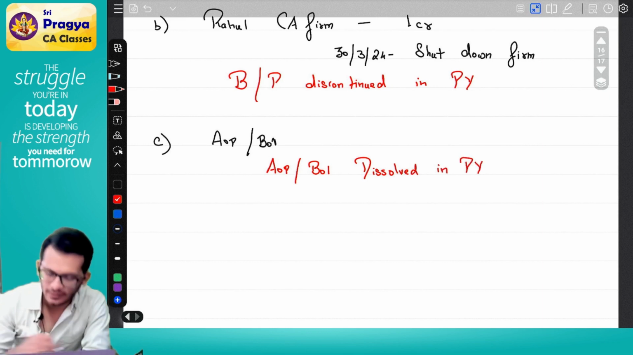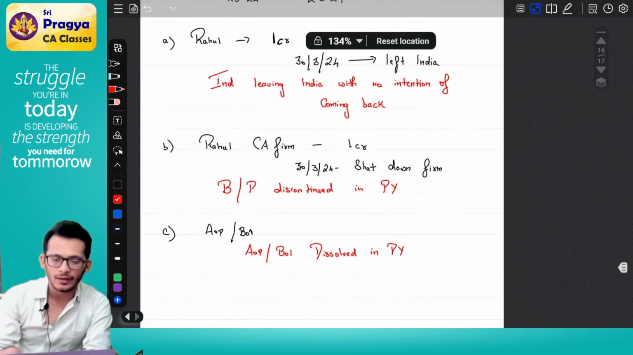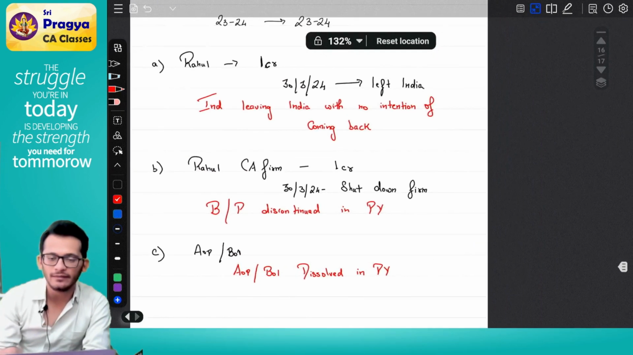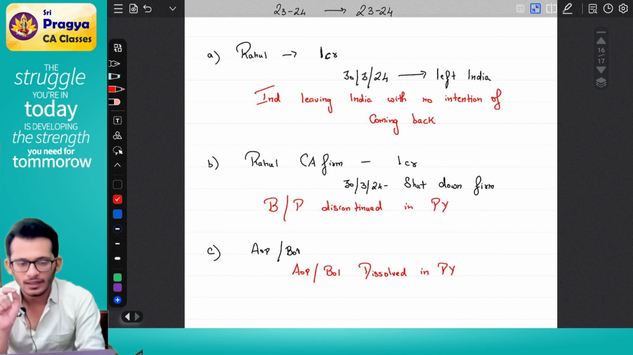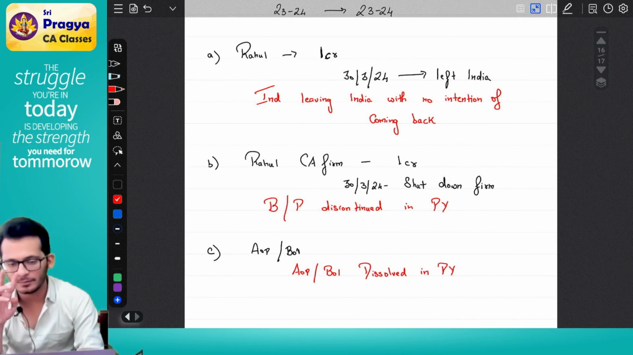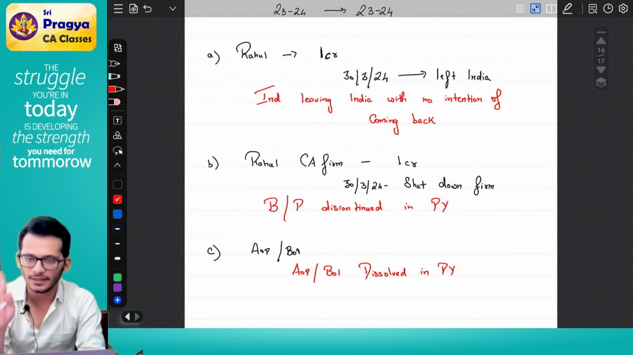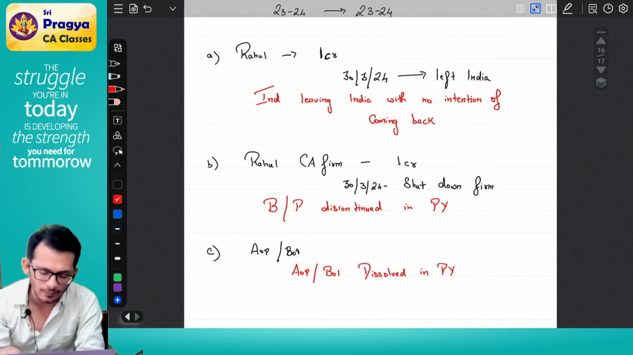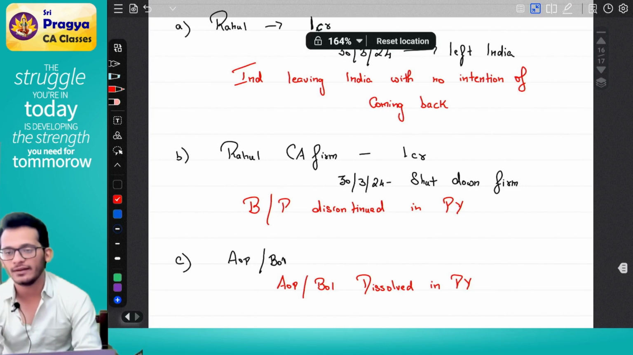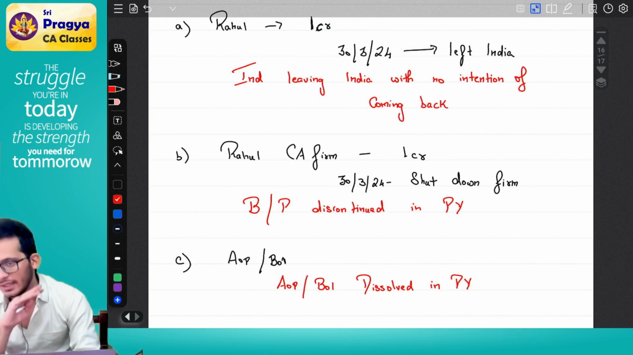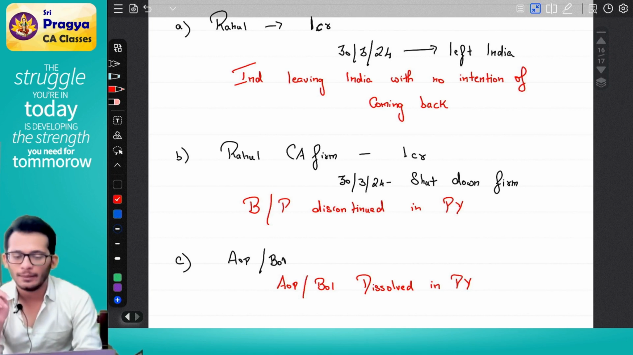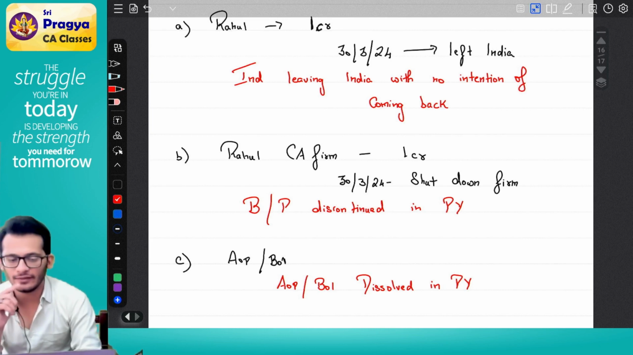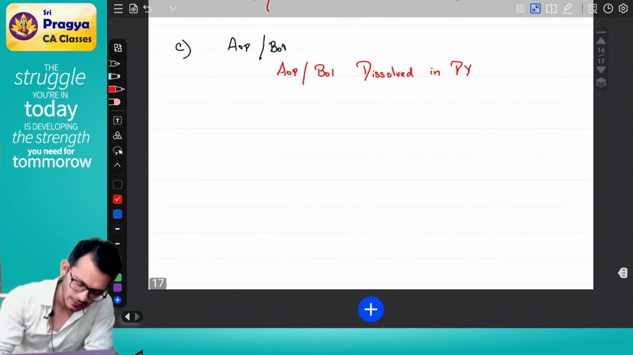In the previous year. Yes, recapping once again, people, we are looking at those scenarios where the previous year and the assessment year will be the same. The reason they are going to become the same is because people are going to cheat the government and not pay tax. Scenario number 1, I am leaving India with no intention of coming back, which means I will not pay tax. Scenario number 2, my business or profession is discontinued in the current year, which means I will not pay tax. Scenario number 3, my AOP or BOI is dissolved in the current year, which means I will not pay tax. Yes. Can we go forward?